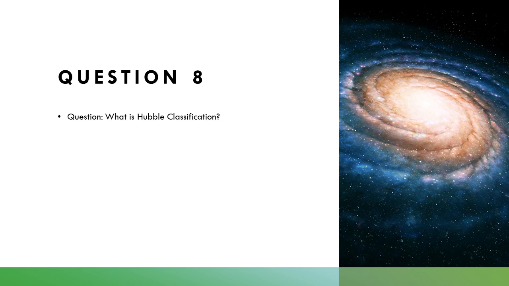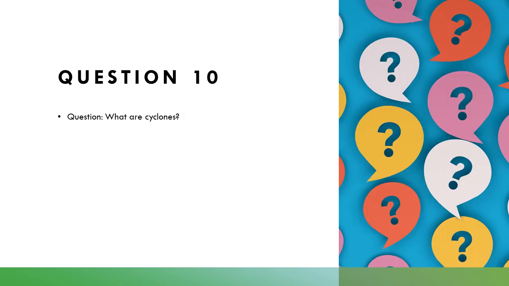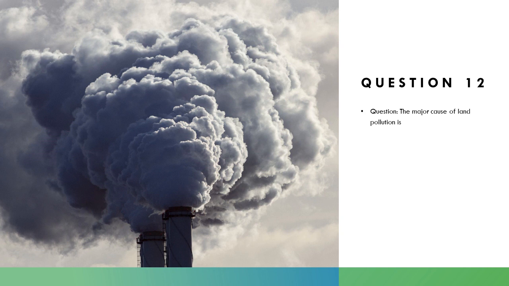What is Hubble classification? It is classification of galaxies. Sun rises in the east and sets in the west due to rotation of Earth on its axis. What are cyclones? Violent wind and rain. From an ecological point of view, human beings are taken as consumers. The major cause of land pollution is urbanization, construction, mining, extraction, and agriculture.